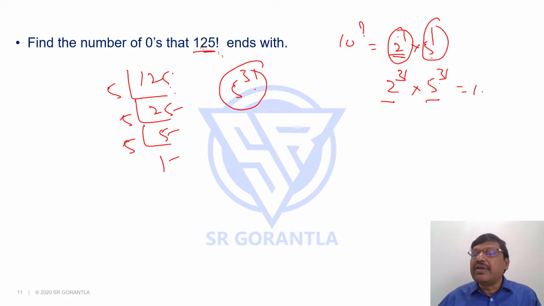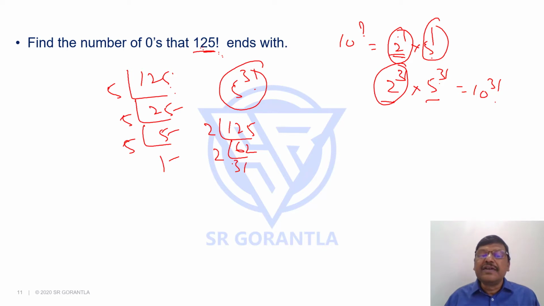So it will be 10 power 31, I can say. You don't have to find the power of 2 exactly. If you want, I'll show you, but it will be a waste of time and energy, students. 125 divided by 2 gives 62, then 31, 15, 7, 3, 1. You can see 62 plus 31 is 93, plus 15 is 108, 115, 118, 119. I have 2 power 119.